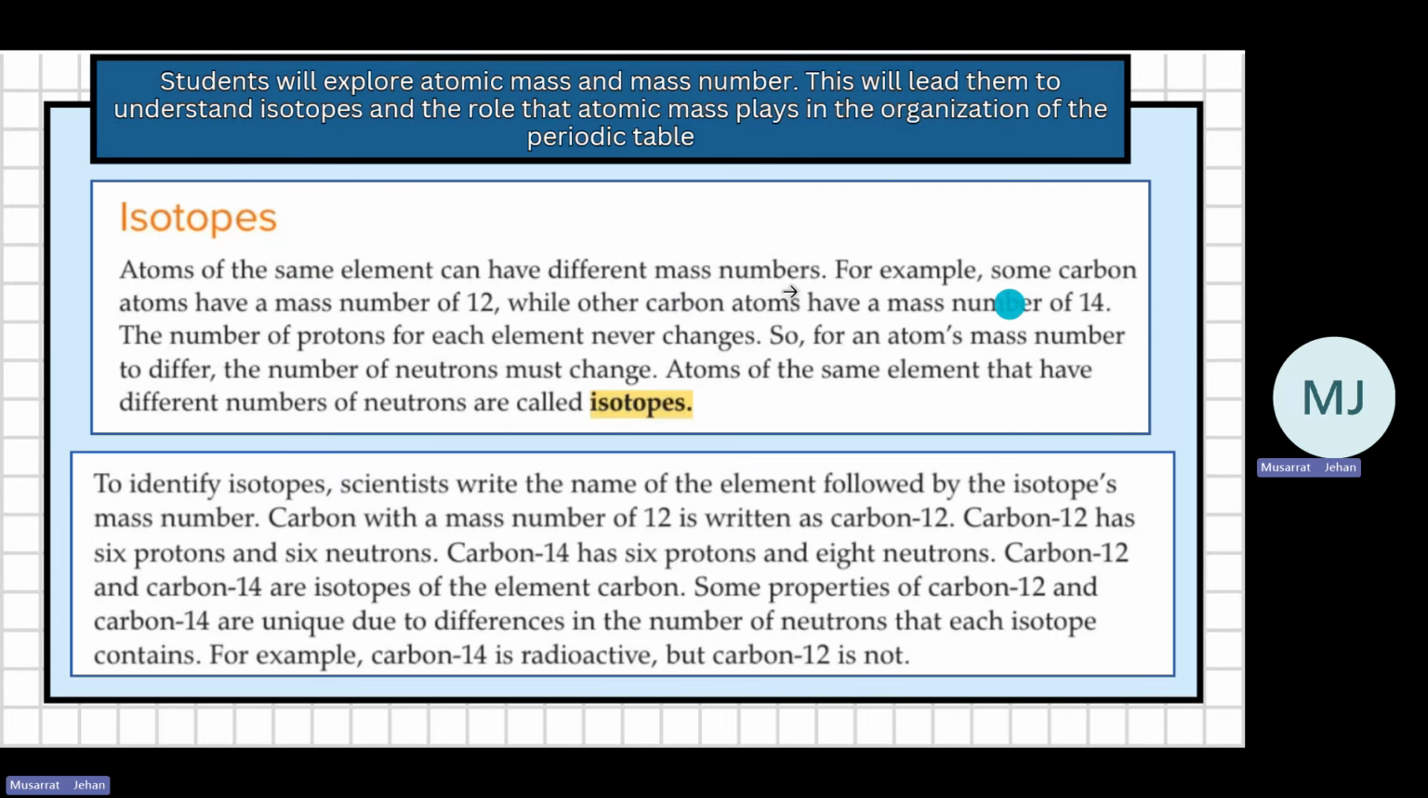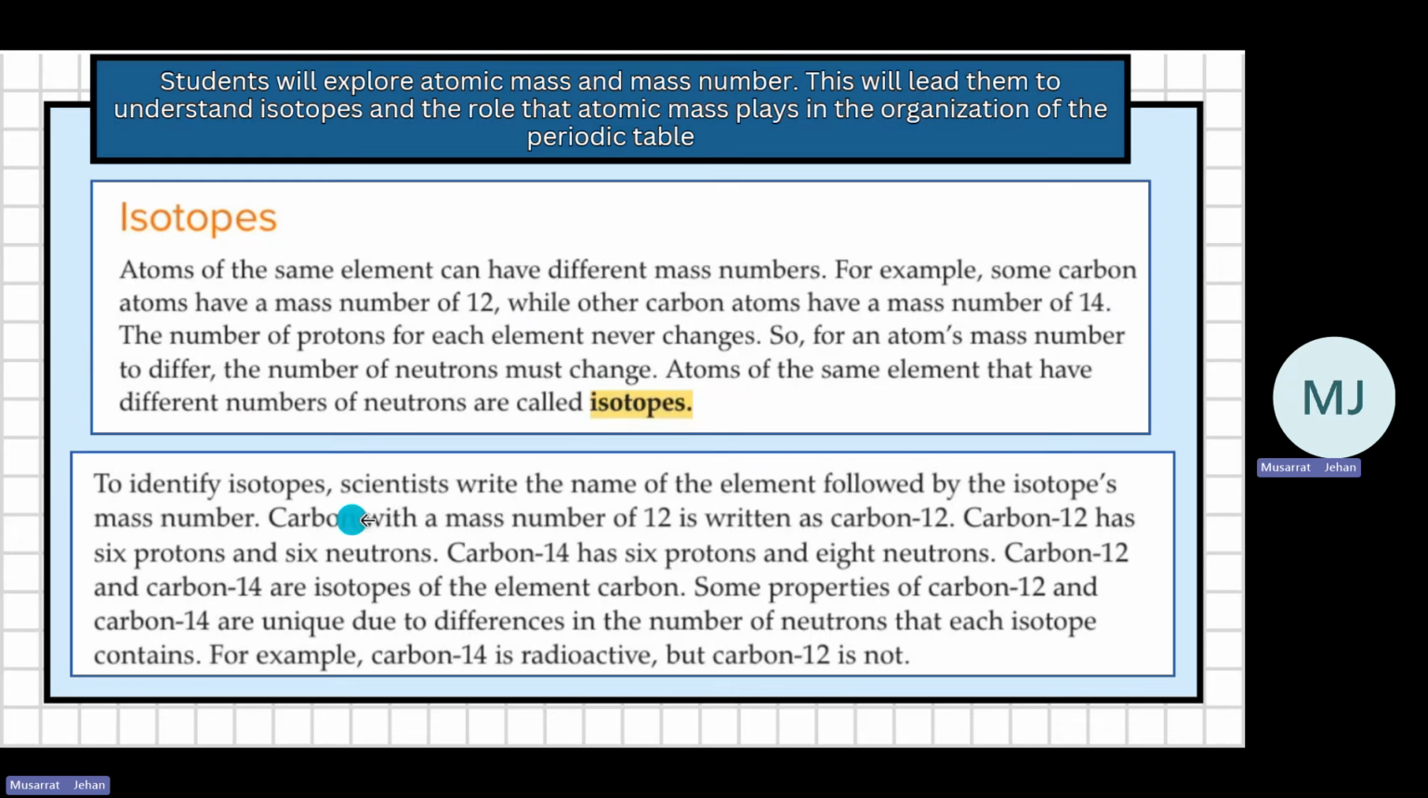For example, some carbon atoms have mass number 12. Others have mass number 14. The number of protons for each element will never change. So for the atoms' mass numbers to differ, the number of neutrons changes. Atoms of the same element that have different numbers of neutrons are called isotopes.